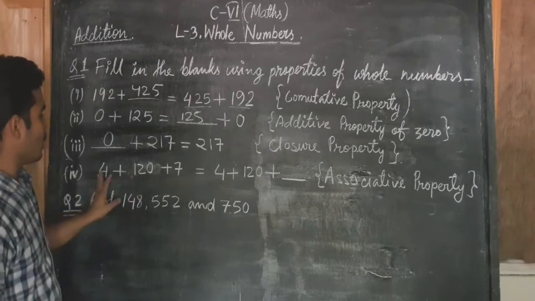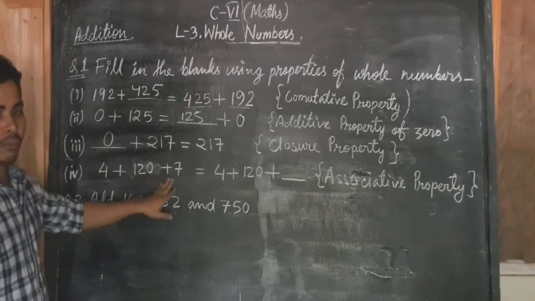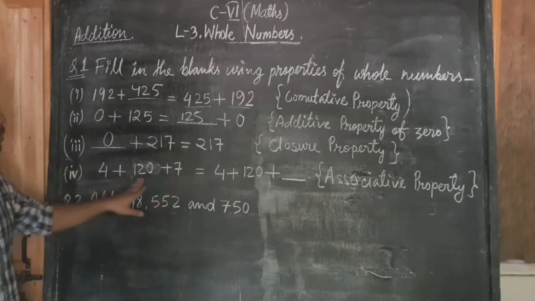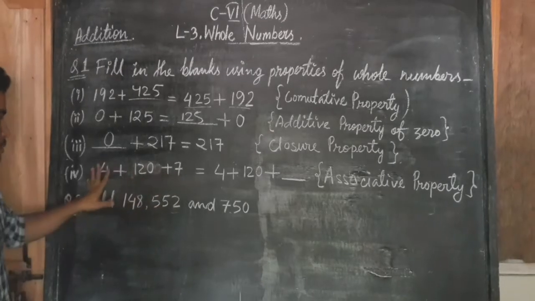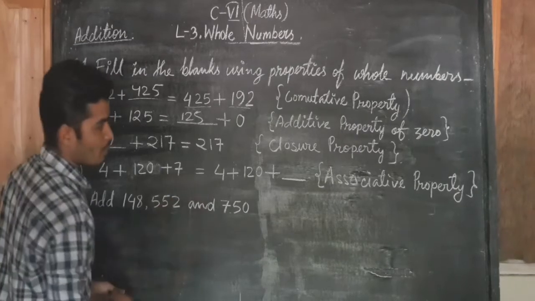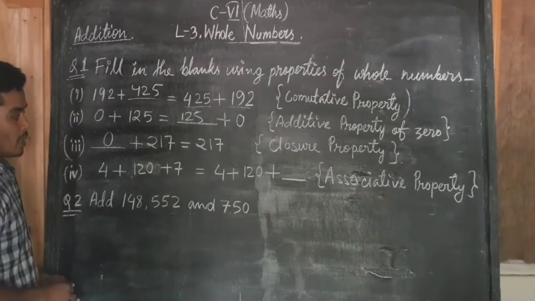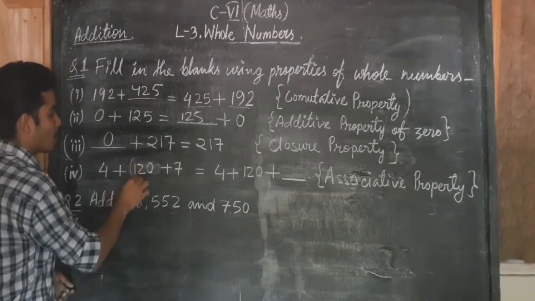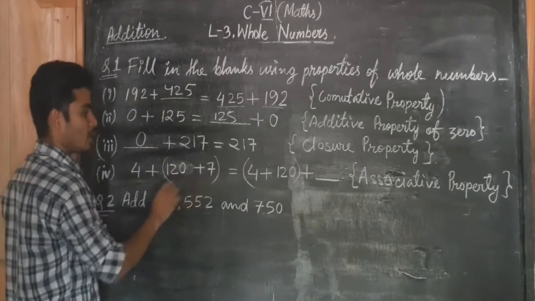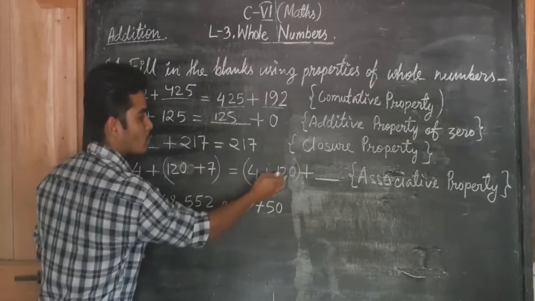You can see here there are more than two numbers added together: 4, 120 and 7. These three numbers we have to add together. For adding more than two whole numbers together, we use a property called associative property. In associative property, we can group any two numbers together. Here I have grouped 120 plus 7, but there I have grouped 4 plus 120.